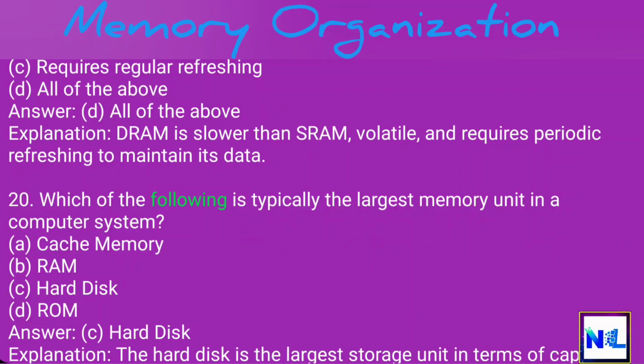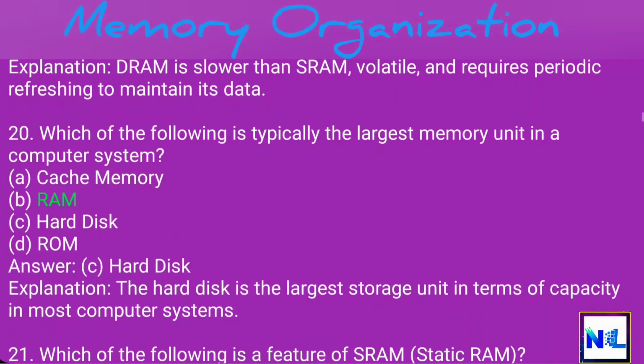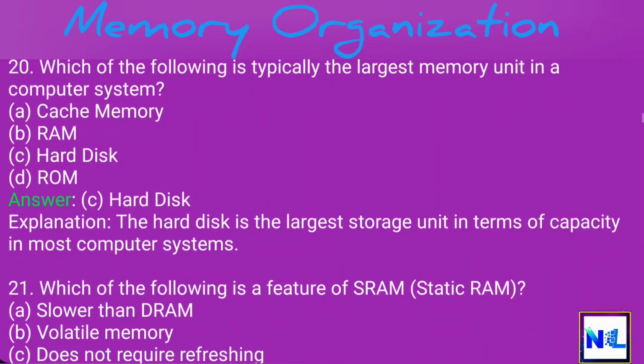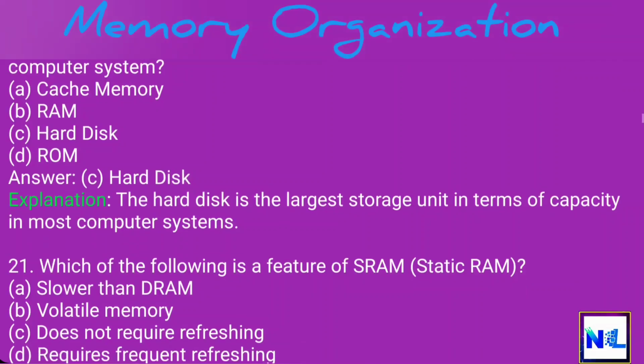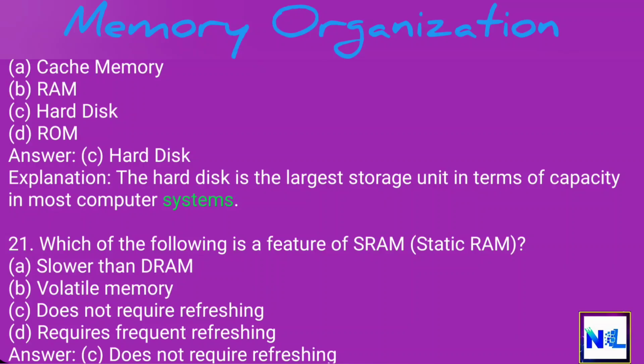20. Which of the following is typically the largest memory unit in a computer system? A. Cache memory. B. RAM. C. Hard disk. D. ROM. Answer: C. Hard disk. Explanation: The hard disk is the largest storage unit in terms of capacity in most computer systems.